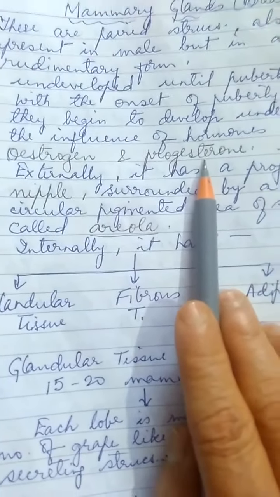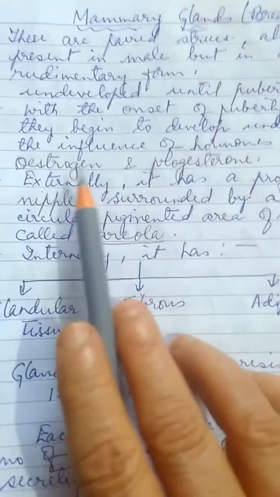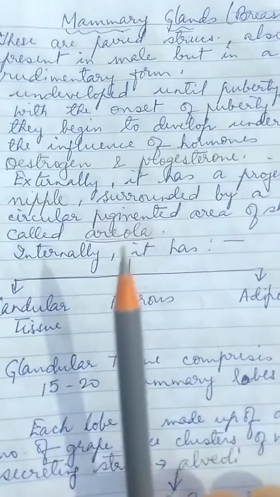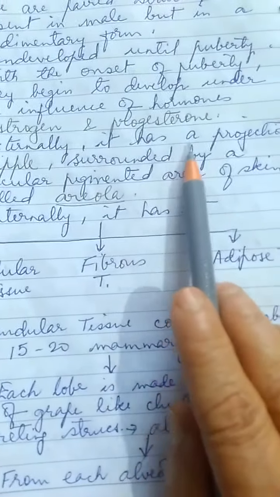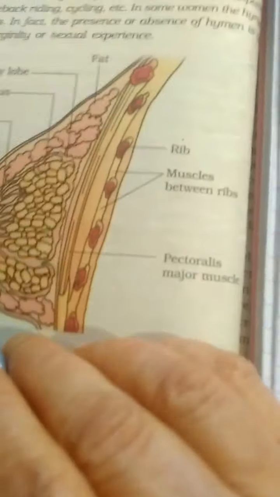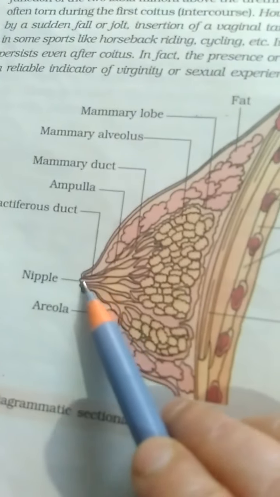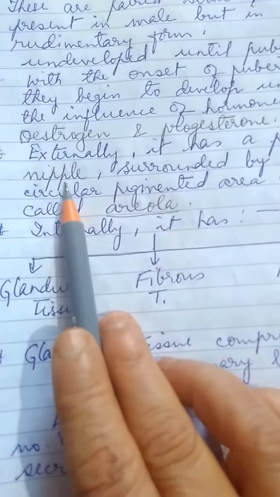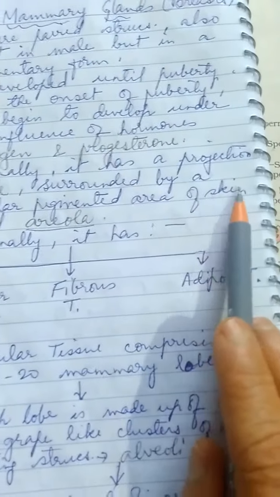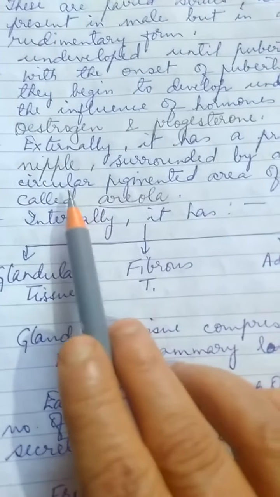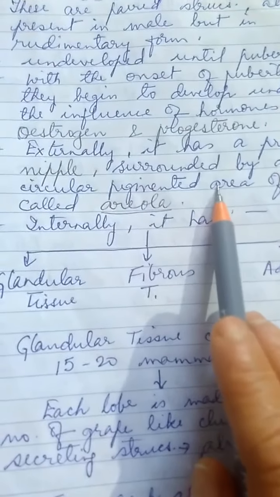study afterwards. Right? So let us see what type of structure it is if it is seen externally. Externally it has a projection. You can see this is the projection, right? And this projection is called the nipple. This nipple is surrounded by a circular pigmented area.